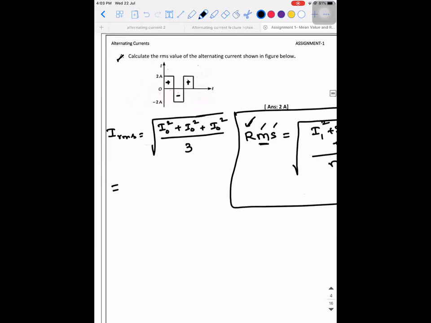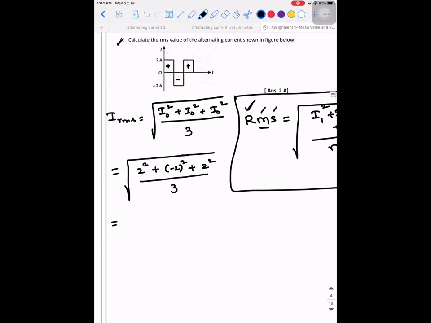Okay, so this will be equal to square root of, I'll tell you why I'm doing this. I know what doubt you will get. I'll explain it. So here I naught square is 2 square plus (minus 2) square plus 2 square, the whole divided by 3. So how much is this? Root of 4. So 12 by 3, that will be 2 ampere. So here the RMS value is also equal to 2 ampere.